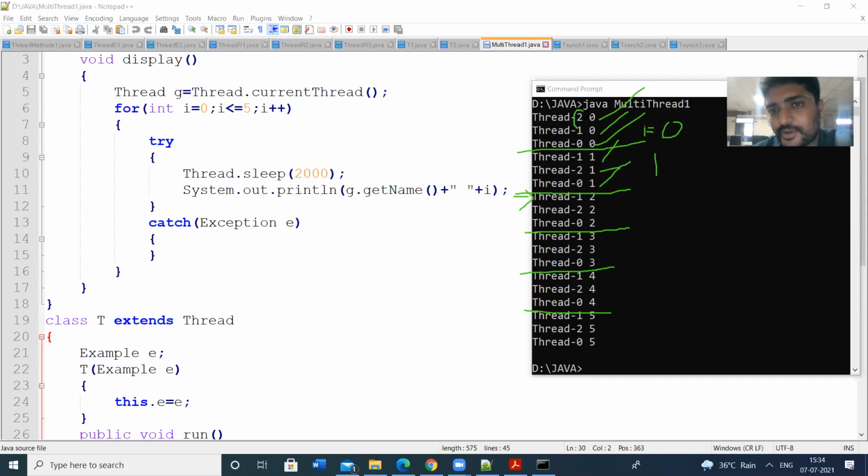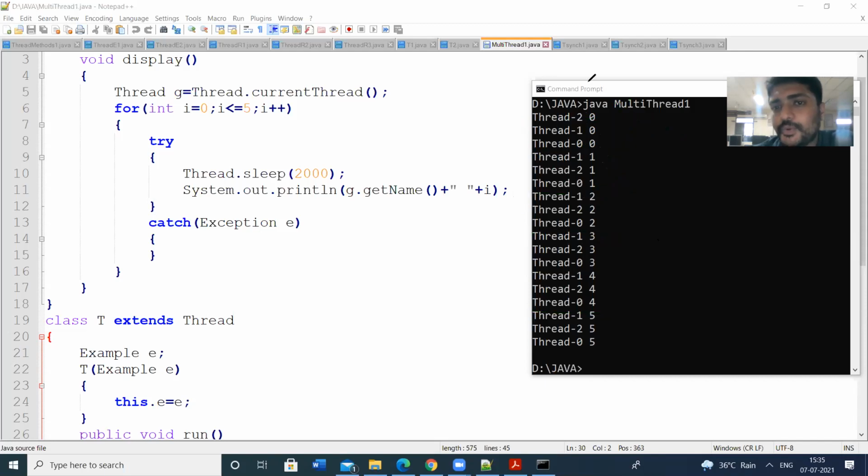That means first thread 2 is executed. Next thread 1, thread 0. So in the second iteration, first thread is executed, and here second thread is executed. In the next iteration, first thread is executed. There is no order that the threads will execute in that fashion. So here we are lacking the synchronization between the threads.